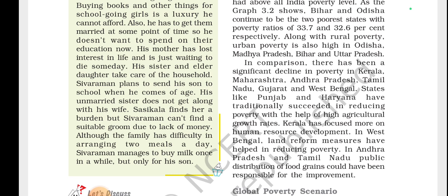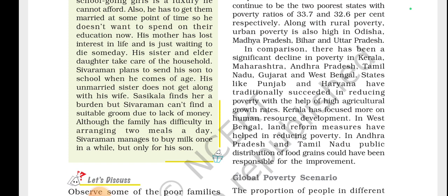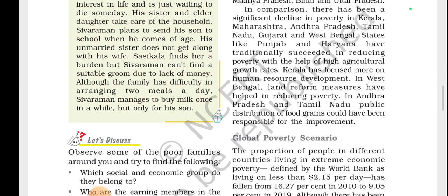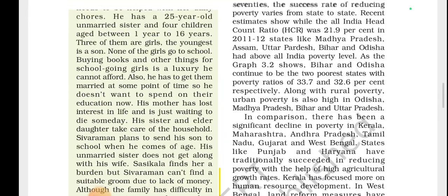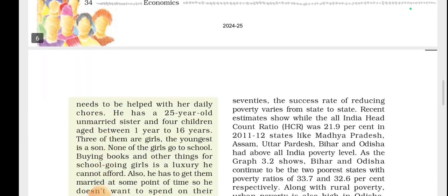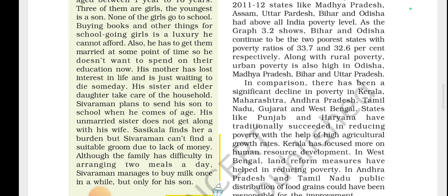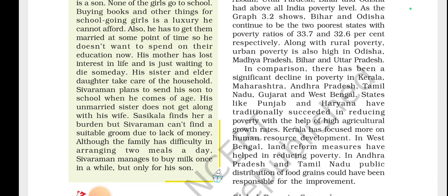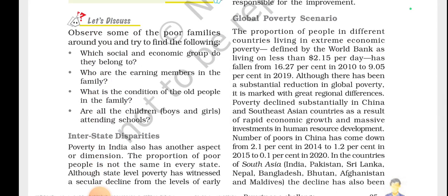His unmarried sister does not get along with his wife. Shashikala finds her a burden, but Shiva Raman can't find a suitable groom due to lack of money. Although the family has difficulty arranging 2 meals a day, Shiva Raman manages to buy milk once in a while, but only for his son. So basically, in the story, you can see that Shiva Raman is focusing on his son, and because he doesn't have money, he thinks, why spend money on his daughters?